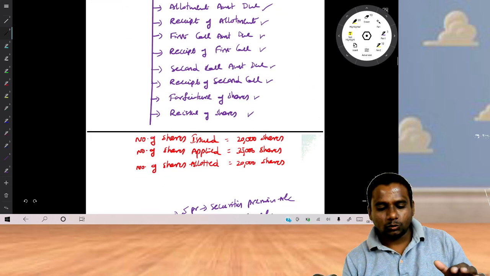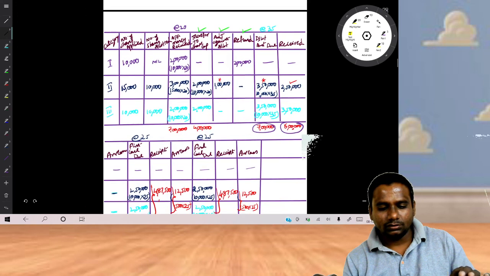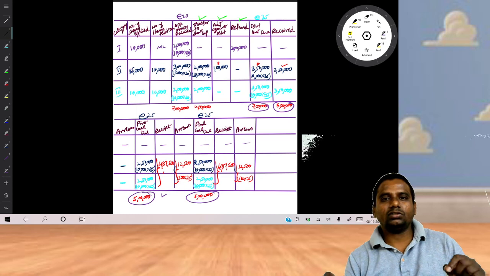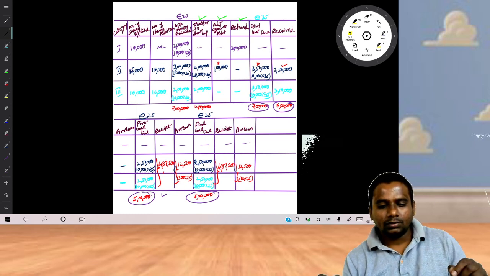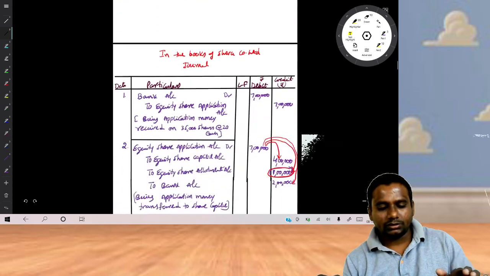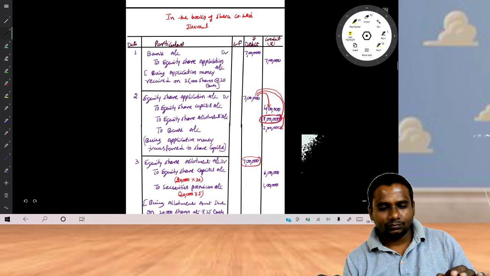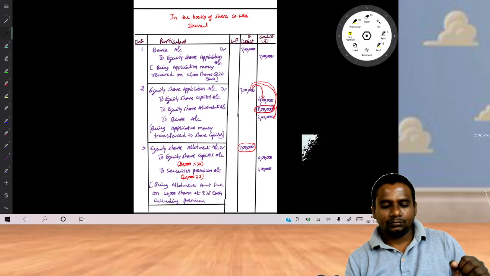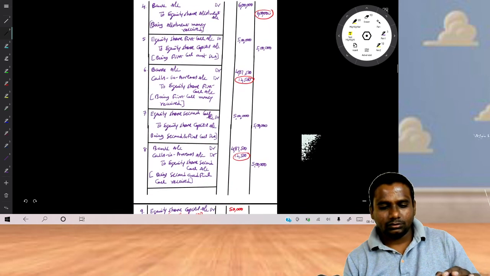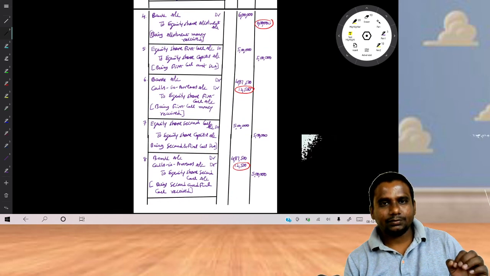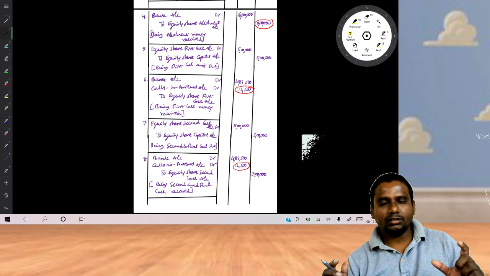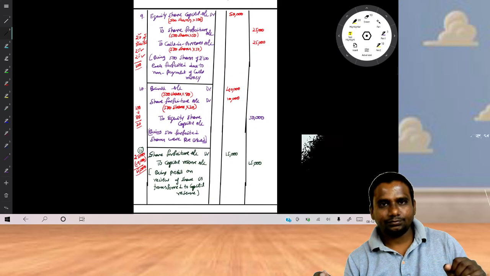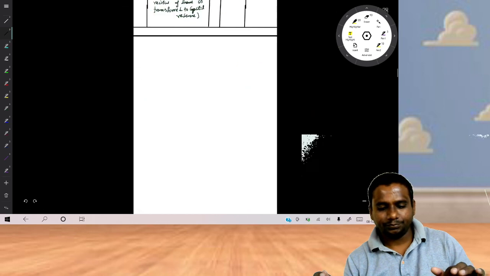Understand? So these are the transactions, and this is our table which shows amount received, not received, arrears, all those things. Next, this is our next page, 3 entries, and this is on another next page. If you want, you can take a snapshot, and this is the next one. Okay, that's it.